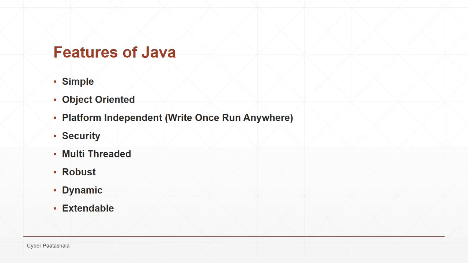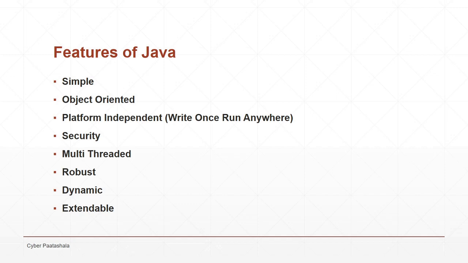Java is simple because it follows the same syntax as C++ and it is written in simple English language. And Java supports object orientedness. It supports all the OOPS principles. So in Java, everything we can represent as an object.